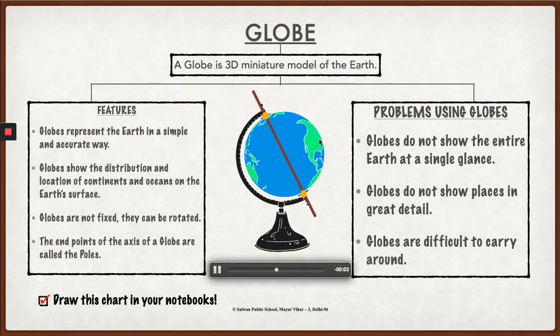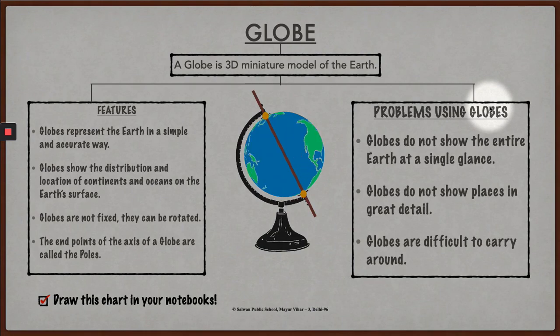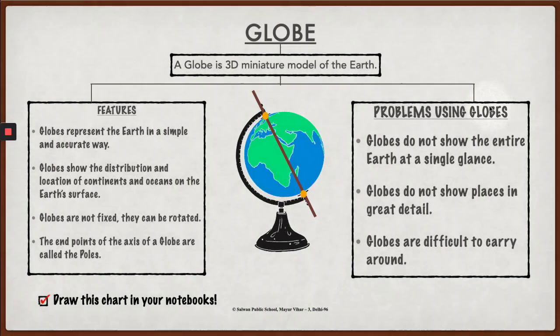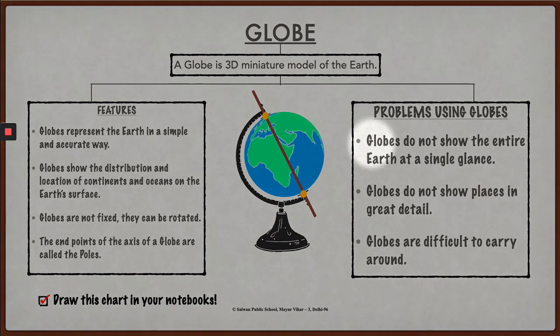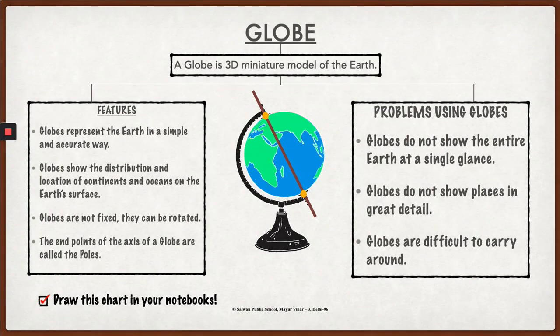Now remember, in class 4 also you had studied certain problems that you face using globes. What are these problems? Globes do not allow us to see the entire earth at a single glance. Like I told you, pictures shown of the earth from space also show only half of the earth at a time.